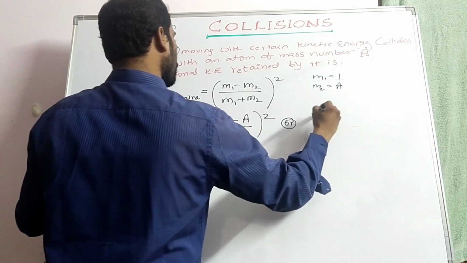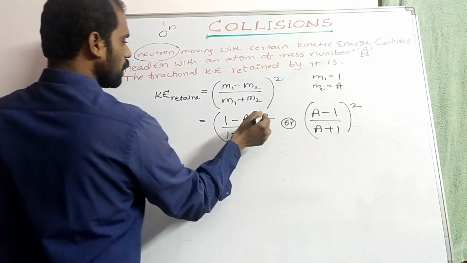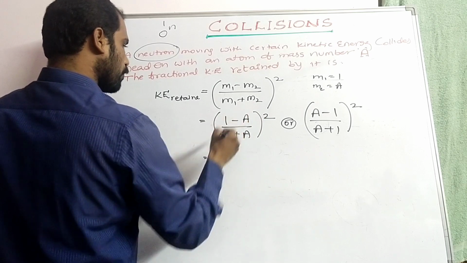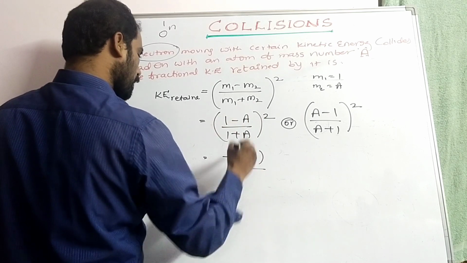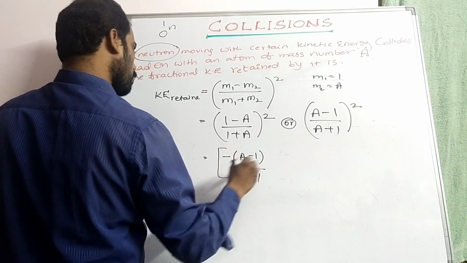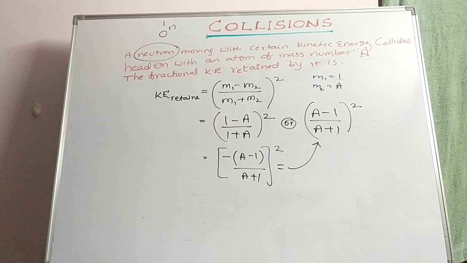It can also be written as A minus 1 by A plus 1 whole square. Why? Because of the square, we can write it as minus of A minus 1 by A plus 1 whole square. So this will be the answer. In the options, in any form we can get the answer.